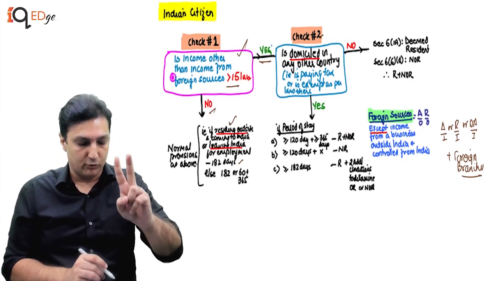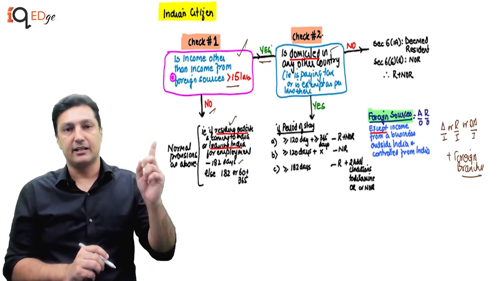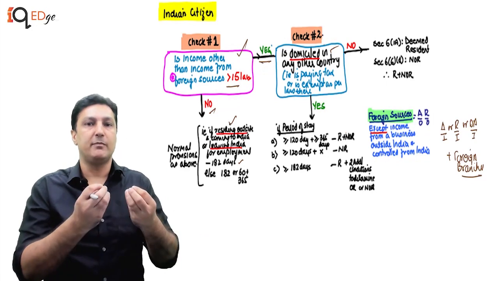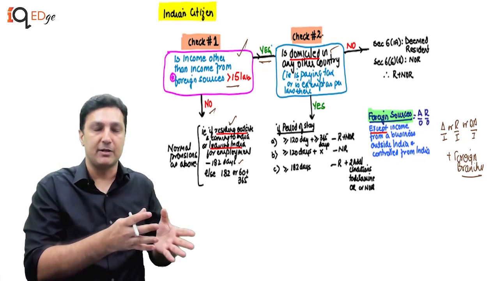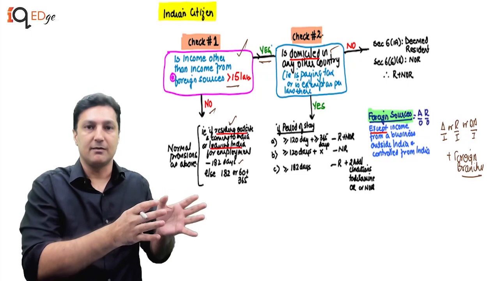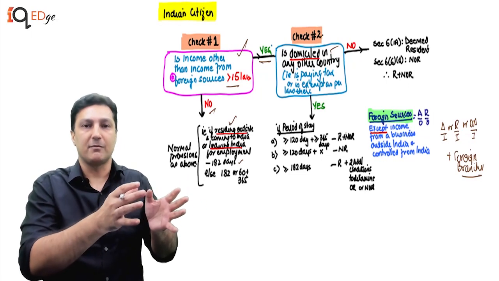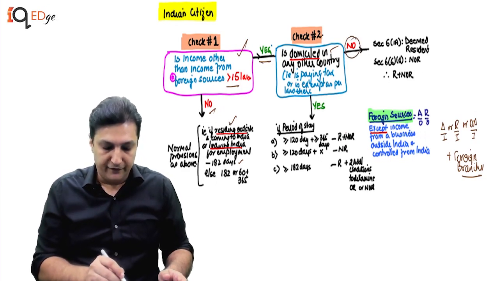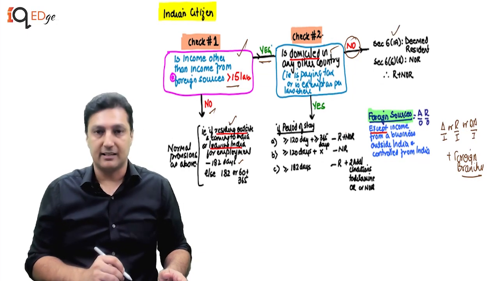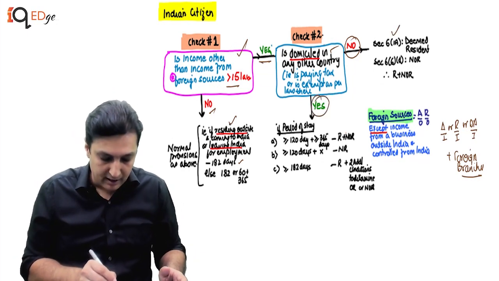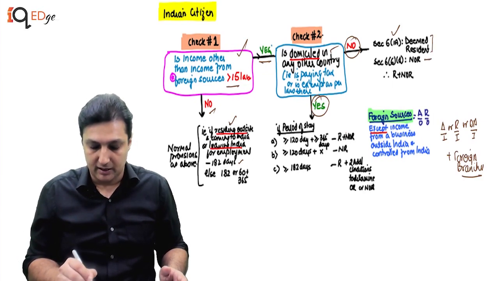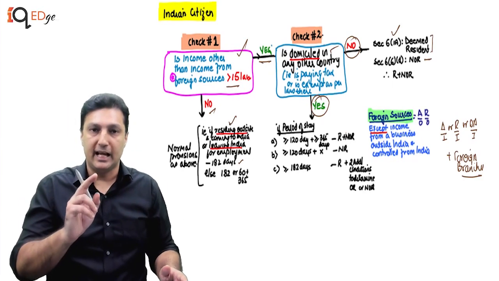Now what I need to check is what? Is he domiciled in any other country? And if so, he may be taxed in that country, or he may be paying no tax because it is exempt in that country, but he's domiciled in some country, which means he's a resident of some country. Then 61A is not applicable. If he is not domiciled in some country, then 61A is applicable. So if he is domiciled in a country, then 61A is not applicable. If 61A is applicable, then he becomes NOR. He will not be OR, he will be only NOR.